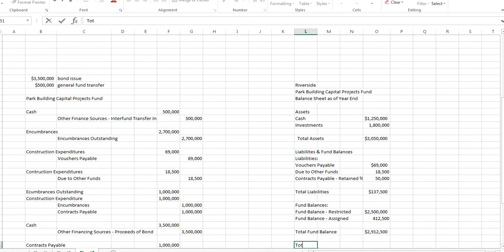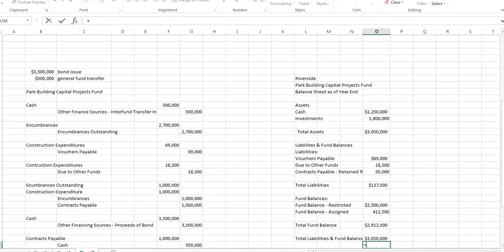And then we have our total liabilities and fund balance. And that's going to be these two numbers added together. And that equals our assets. And so, just like financial accounting, it all still balances. So this is our balance sheet. I mean, obviously we would want to make this pretty. We've given it a heading.